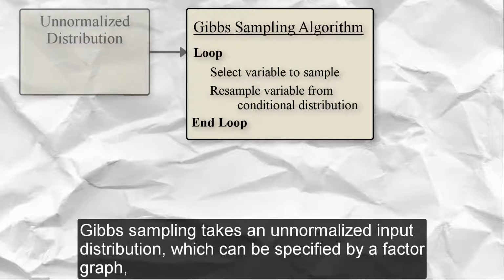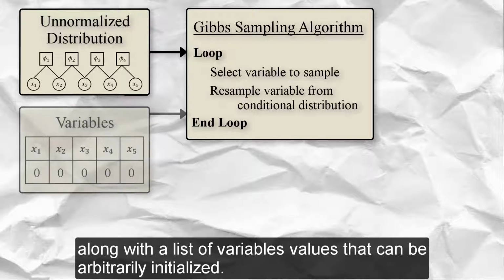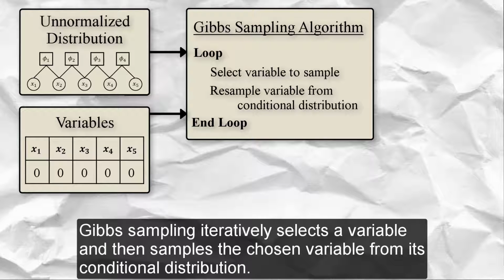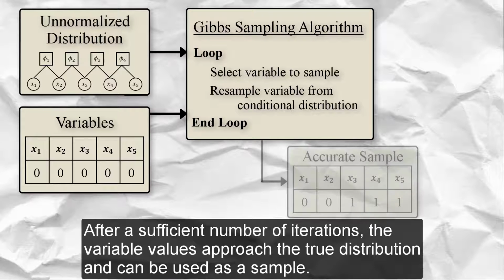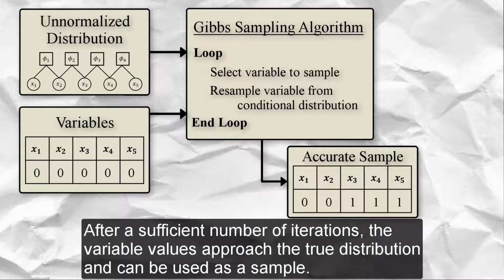Gibbs sampling takes an unnormalized input distribution, which can be specified by a factor graph, along with a list of variable values that can be arbitrarily initialized. Gibbs sampling iteratively selects a variable and then samples the chosen variable from its conditional distribution. After a sufficient number of iterations, the variable values approach the true distribution and can be used as a sample.